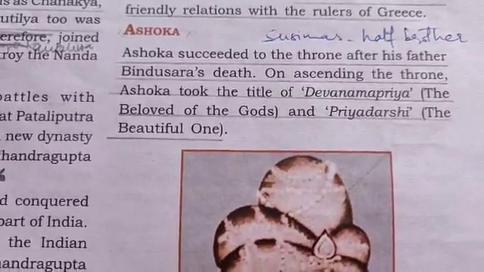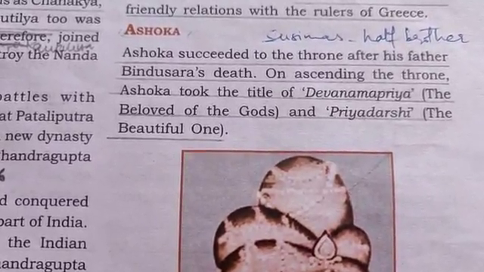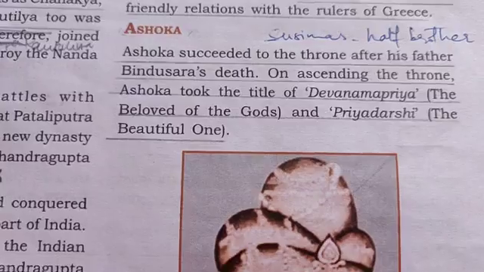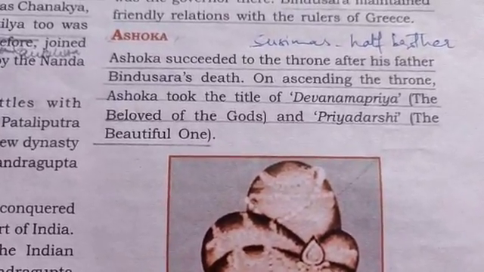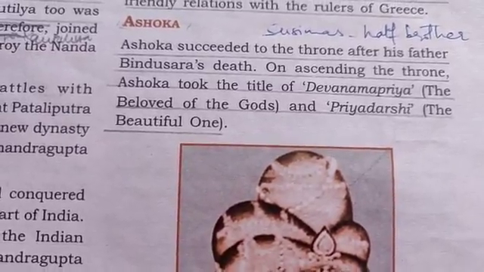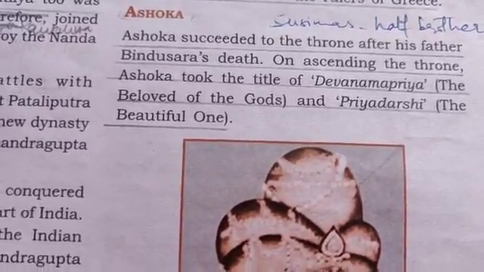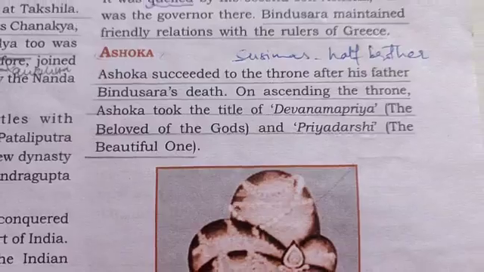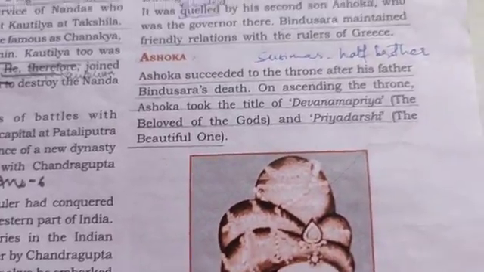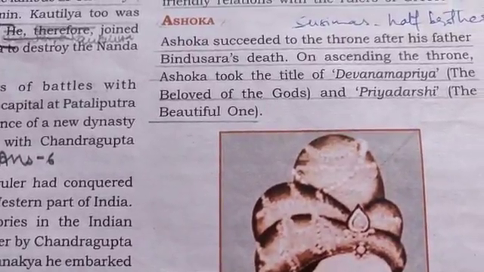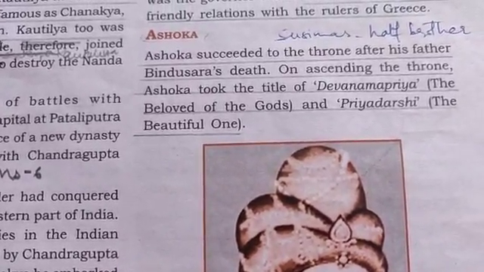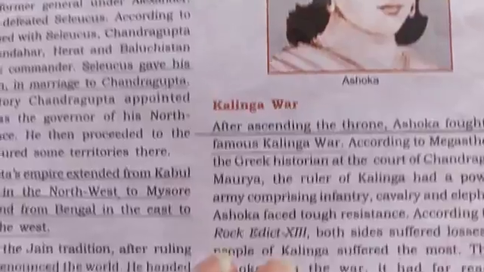On ascending the throne, Ashok took the title of Devanampriya. So he was very vain, in fact, the beloved of the gods. He called himself the beloved of the gods and Priyadarshi, the beautiful one. So he did not stop at killing his brothers. He gave these two titles to himself, Devanampriya and Priyadarshi.